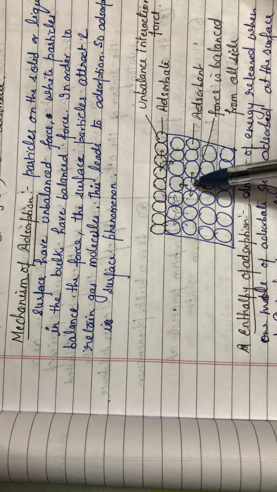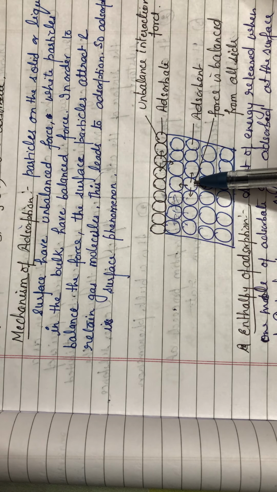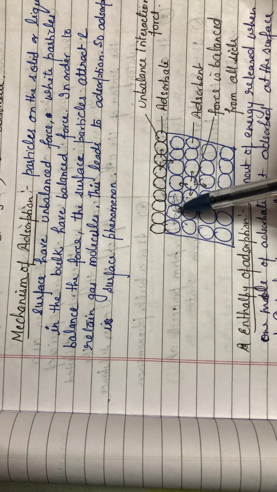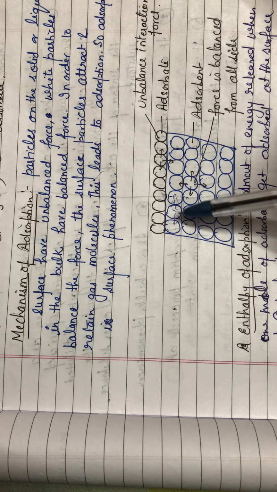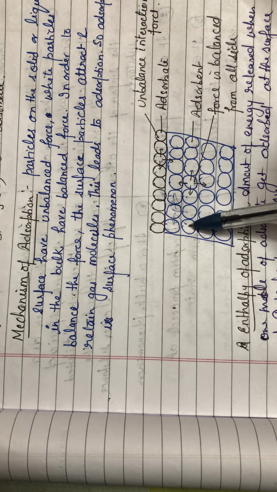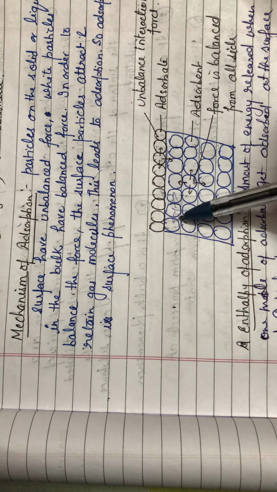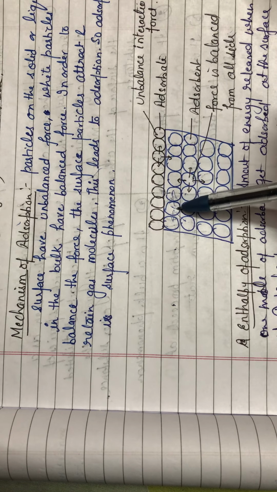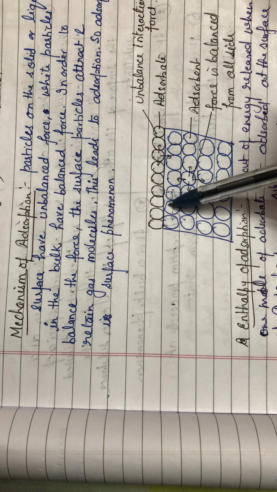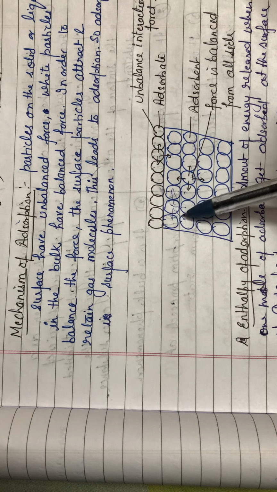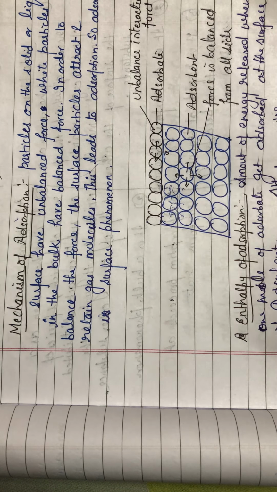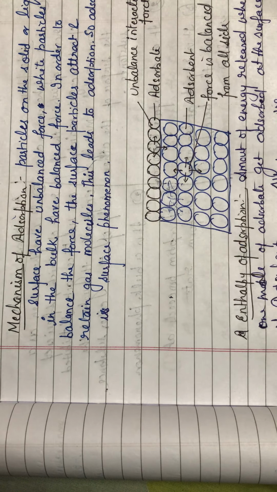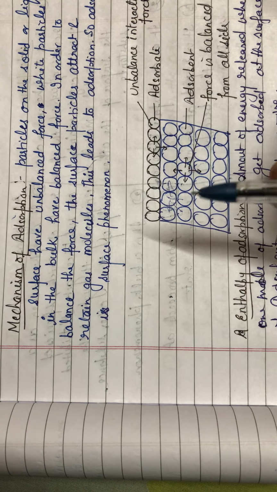So the molecules present inside the bulk had made more bonds, and that's why they have less energy and are more stable, while the particle which is present at the surface has made fewer bonds with the neighboring molecules in comparison, and that's why its energy is greater than this molecule, and that's why it is unstable. You can also say that the particle which is present at the surface, its force of attraction is not balanced from all sides, and due to this it always has a tendency to gain more stability. That is also known as surface tension, which you read in your previous class, states of matter.